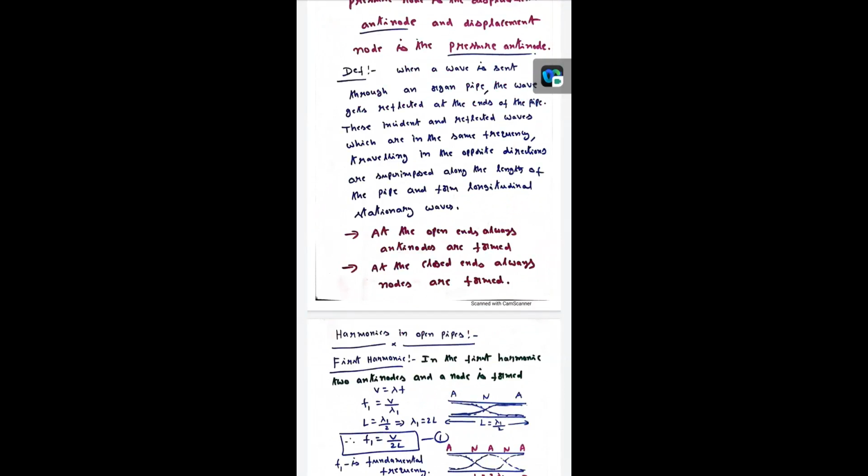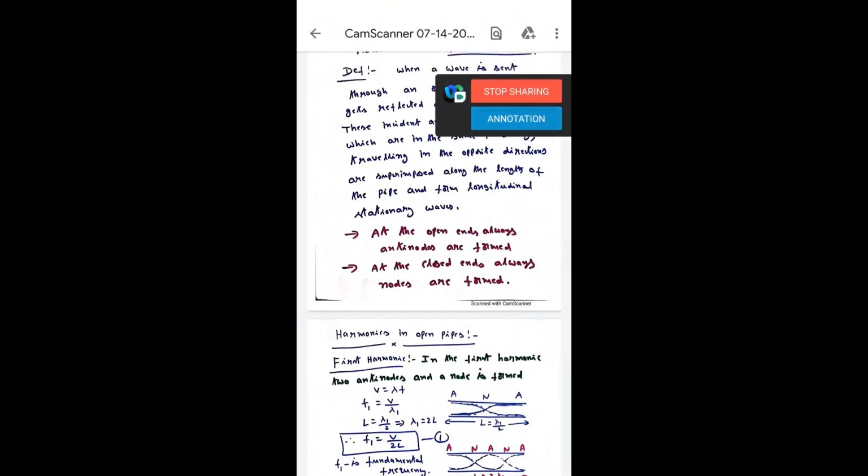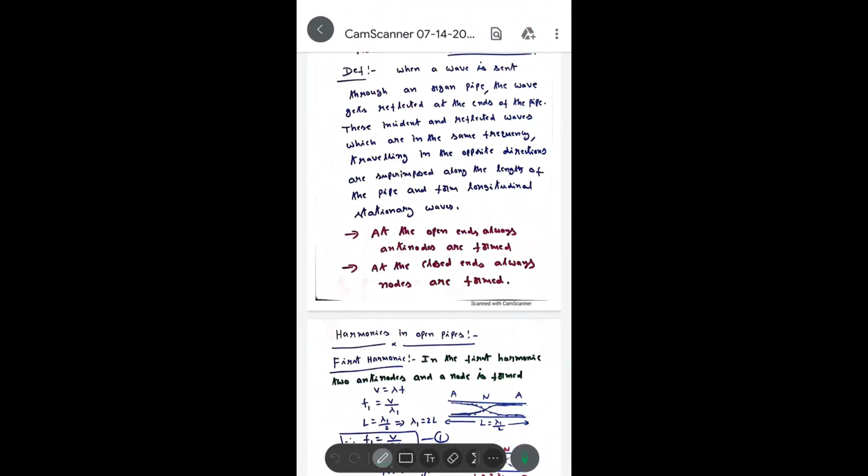See here, students. So the definition is over. Next, at the open ends, antinodes are always formed. Why? Because an open end is free. There the particles have free space to vibrate much. That's why at the open ends antinodes are always formed.